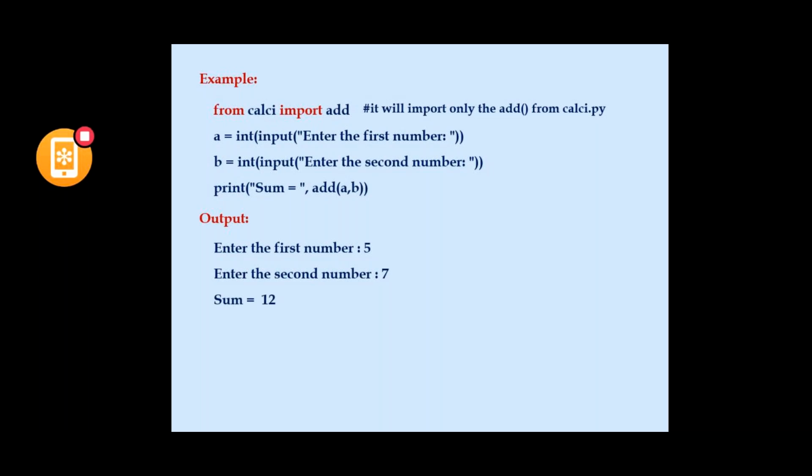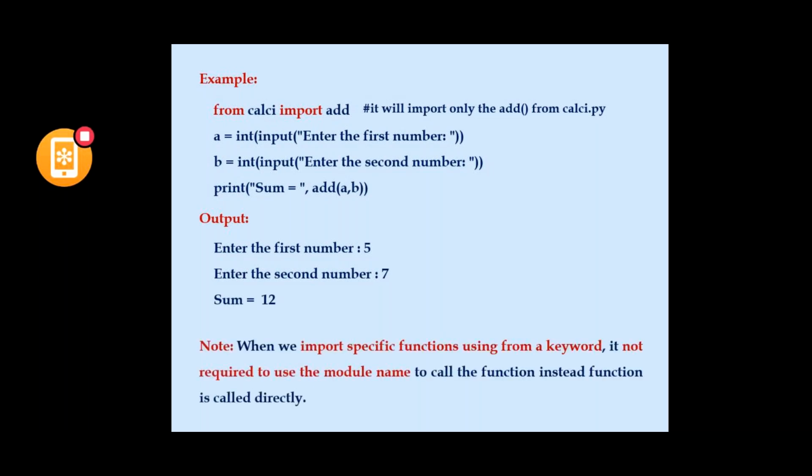Here you will get another doubt. That is given in the note point: here I did not specify any module name in the print statement, sum is equal to add of a comma b. In the previous slide, I mentioned the module name, that is calc.add of a comma b. If we are using the from keyword, we need not specify the module name.